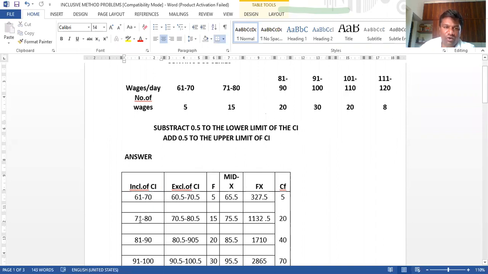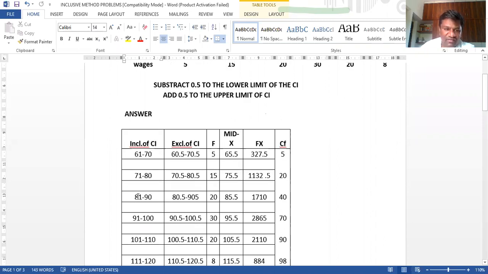I will show one more. Next one is 71 to 80. From the lower limit of the class interval 71 we have to subtract 0.5, so it becomes 70.5. Then 80 is the upper limit of the class interval, we have to add 0.5, that becomes 80.5. Then as it is, 15 is the frequency that you can take. For your knowledge, I will show once again, then the remaining as it is.